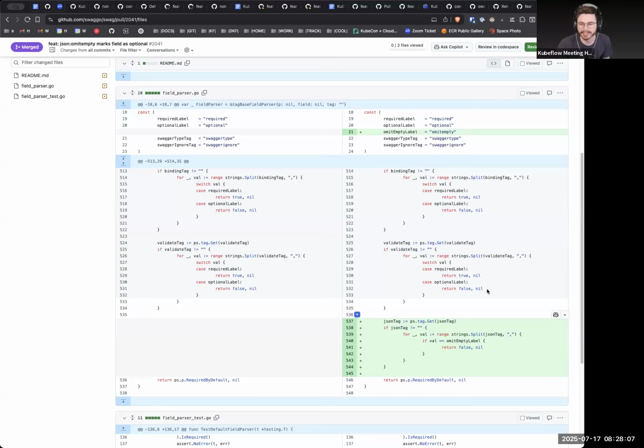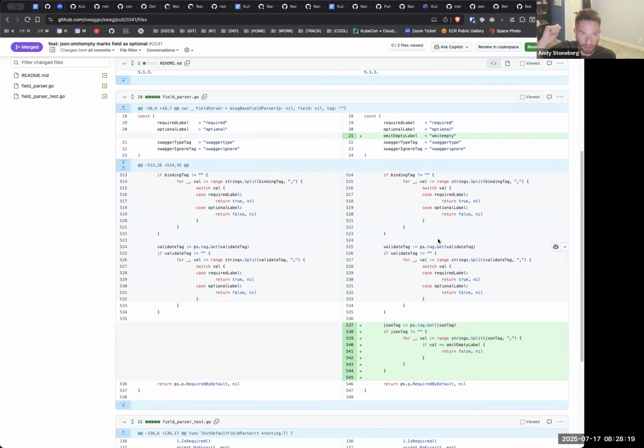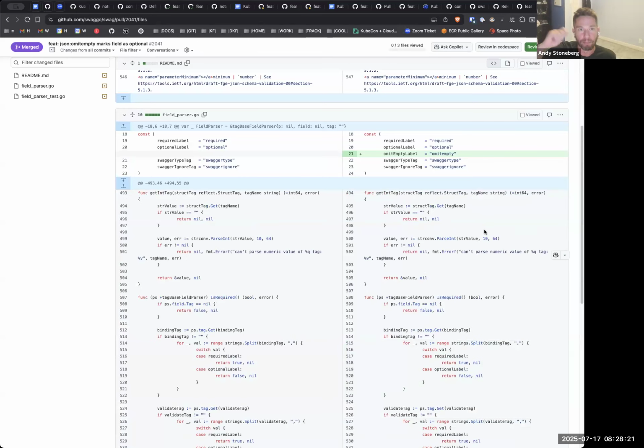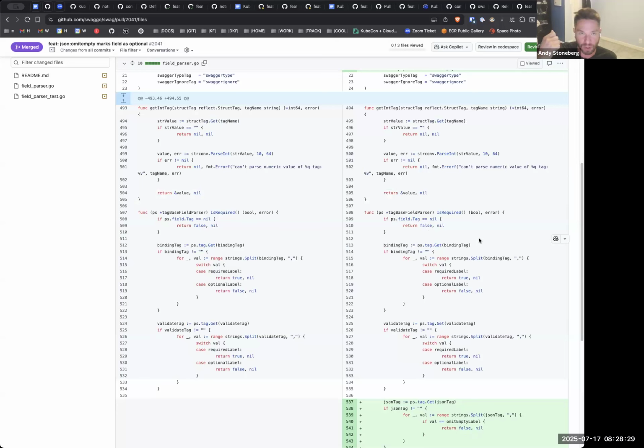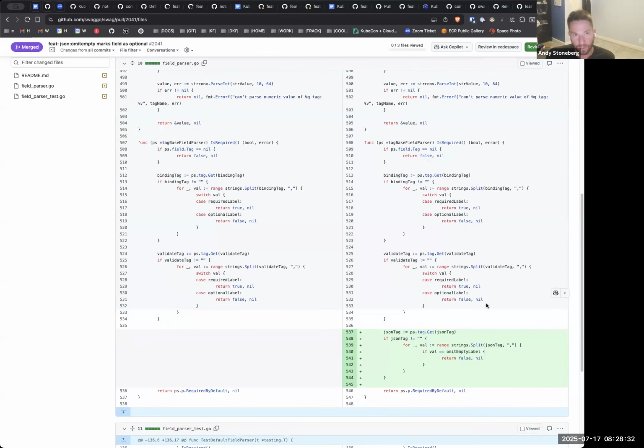So there isn't another way to even set required, as far as I'm aware, right? There isn't. Right, because you have to explicitly say required true or pass the required by default tag, which populates this collection. Omit empty would actually make sure it's not included in that collection. What about if you have both? If you have actual required tags set, it'll just give preference to binding and validate, which was how this was structured to begin with, and it short circuits after those two. Interesting.